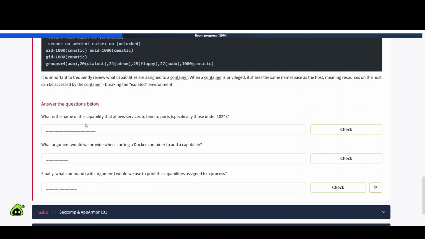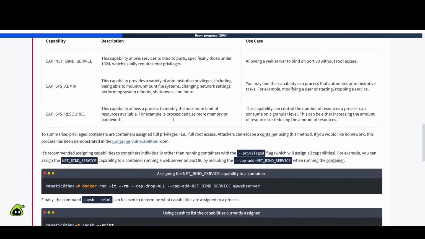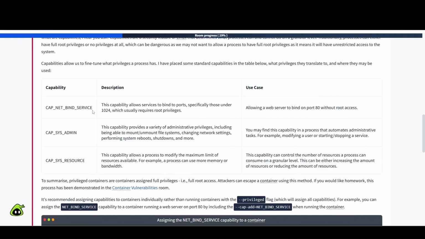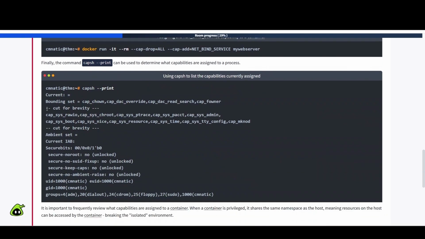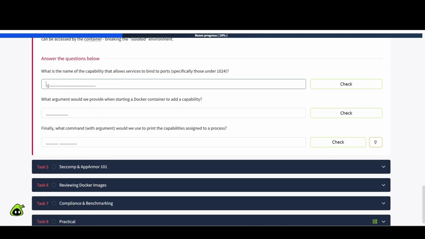What is the name of the capability that allows services to bind to ports, specifically those under 1024? Well, we just saw that up here. That's that net one, right? The CAP_NET_BIND_SERVICE is going to be that one here. So let's plug that in as our answer. All right.